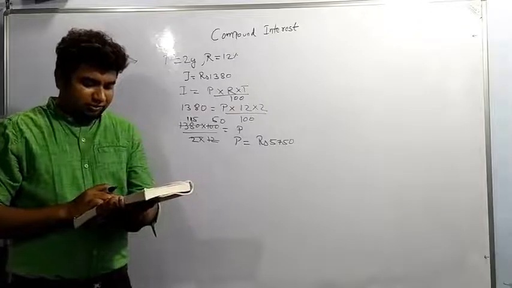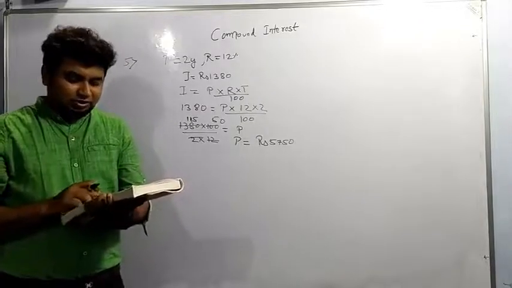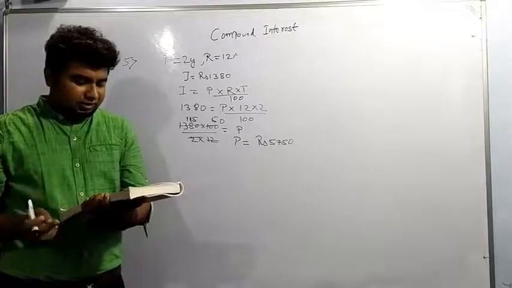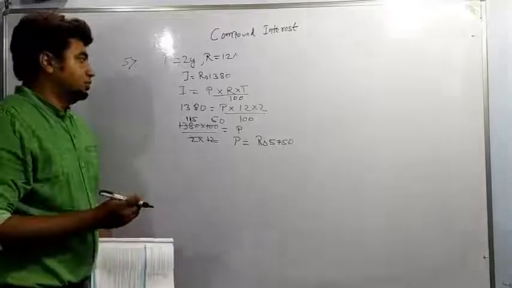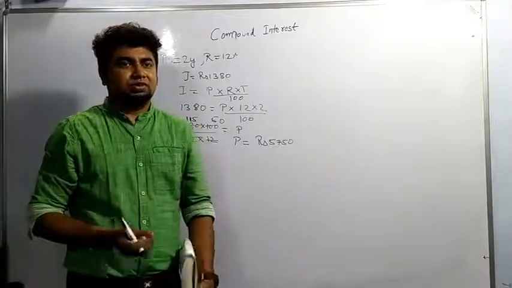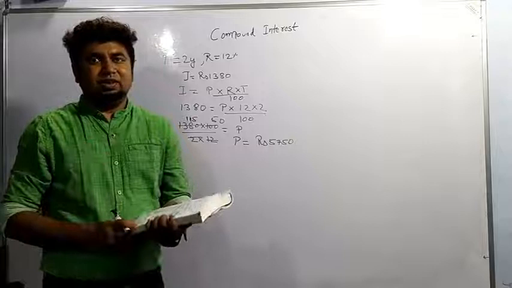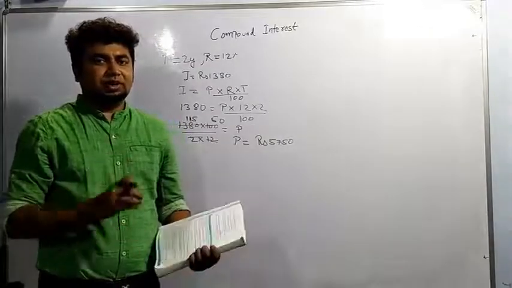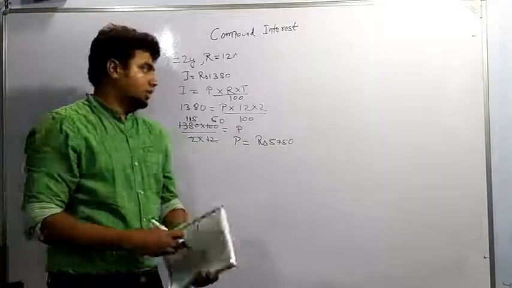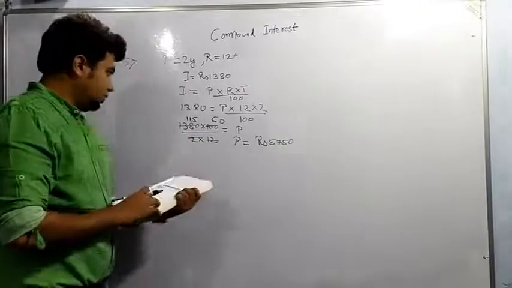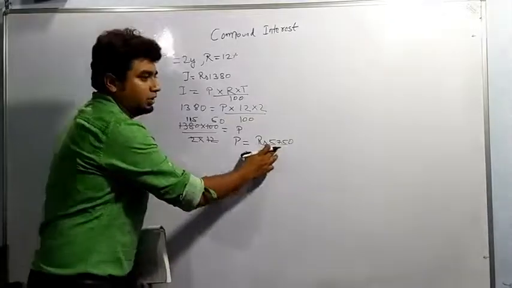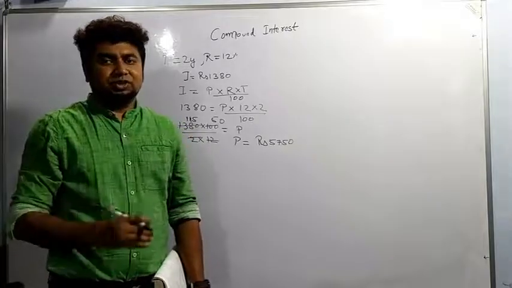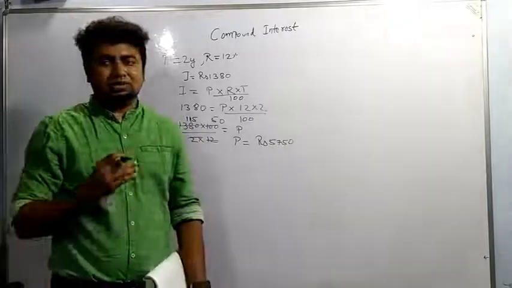Now the second part is coming. Compound interest on this sum for 1 year, payable half yearly at the same rate. Payable half yearly means rate is divided, means rate will become half, or we can say principal will be changing every half year or every 6 months. So the principal amount after 6 months will become the principal for the next 6 months.